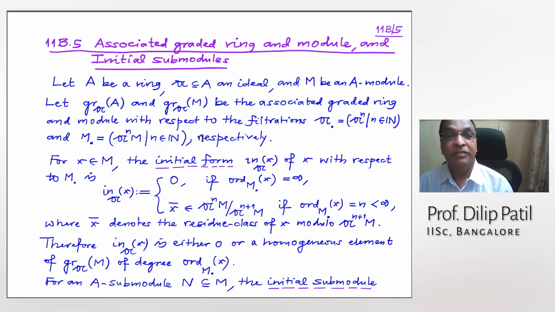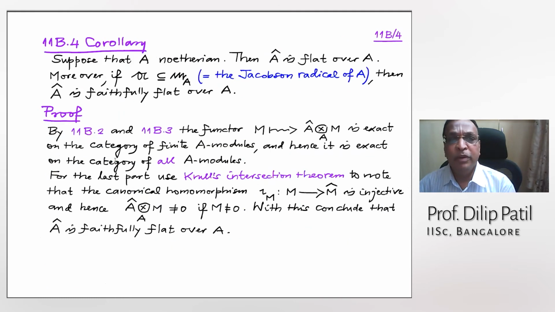Next one, I want to discuss now the associated graded ring, associated graded module, and initial forms. Here also I wanted to make some comment. Whenever we have an ideal A which is contained in the Jacobson radical and we consider the A-adic completion of the ring with respect to this ideal, such rings are called Zariski rings.